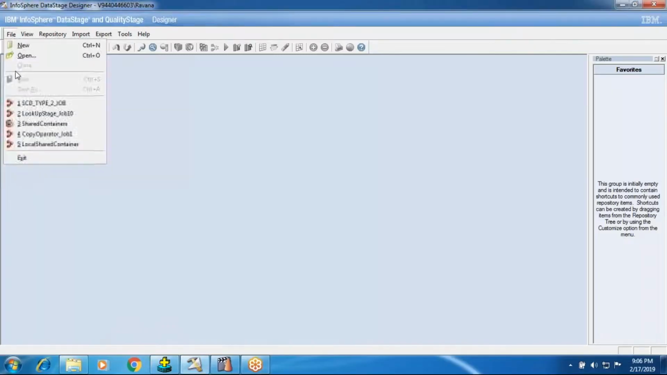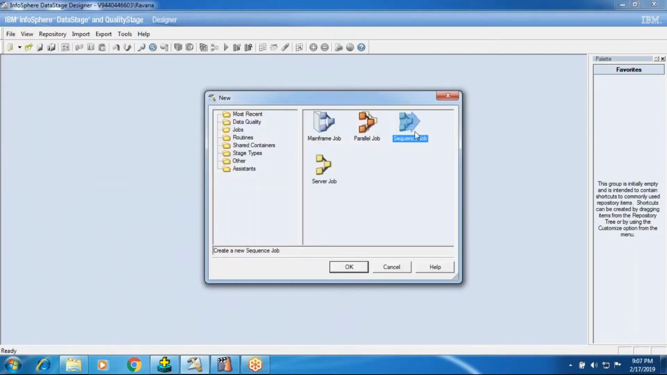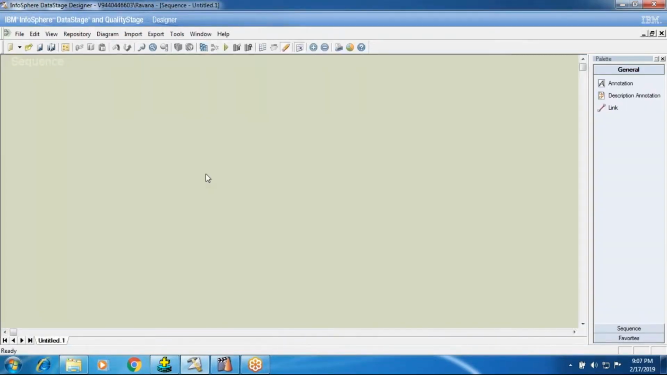So far we have seen parallel jobs. Now we'll start with sequence job. Sequence jobs are used to control parallel jobs or server jobs, or to give a dependency. To go with sequence job, we need to know the parallel jobs, as we discussed till the last session, type 2.